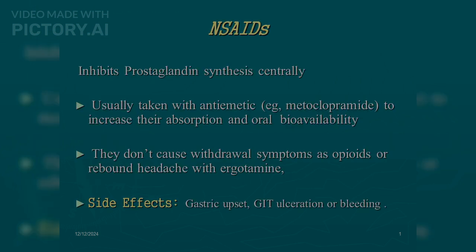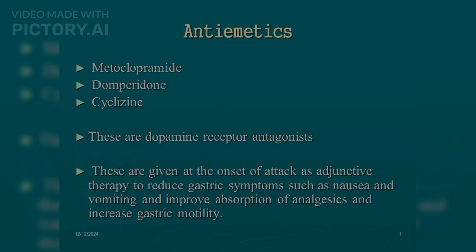NSAIDs inhibit prostaglandin synthesis centrally, usually taken with an antiemetic, e.g., metoclopramide, to increase their absorption and oral bioavailability. They don't cause withdrawal symptoms as opioids do, or rebound headache as ergotamine does. Side effects: gastric upset, GIT ulceration or bleeding. Antiemetics: metoclopramide, domperidone, cyclizine. These are dopamine receptor antagonists.